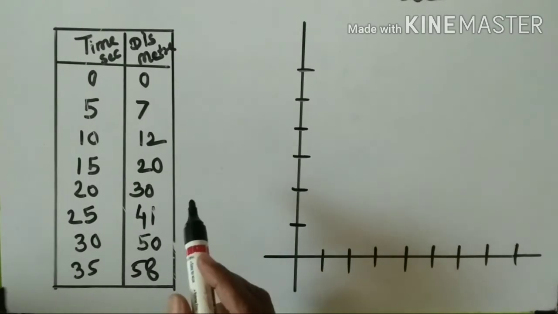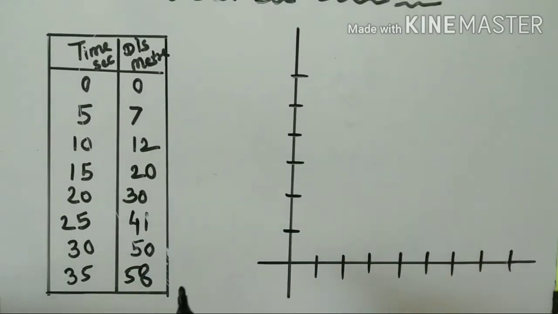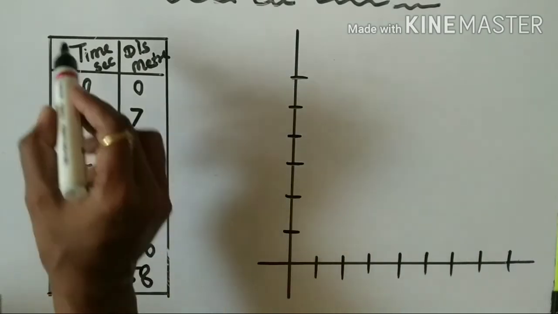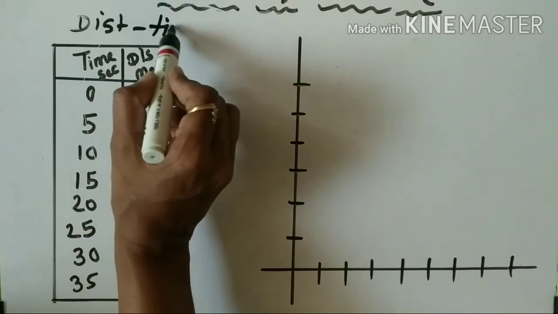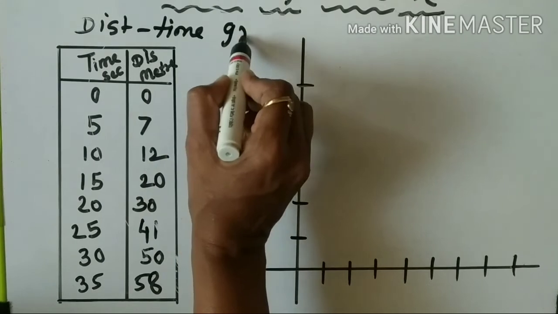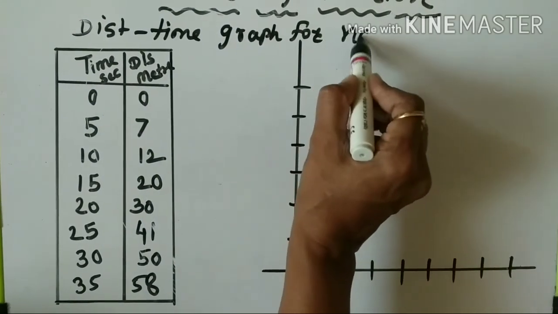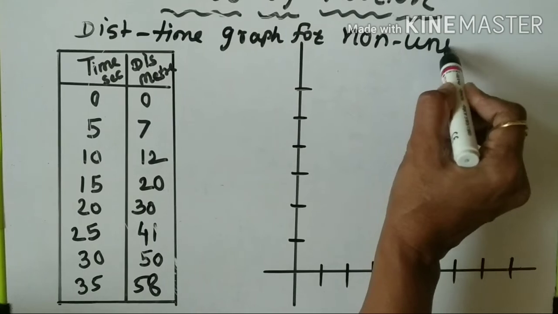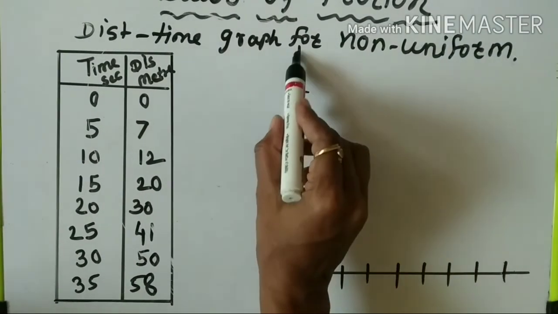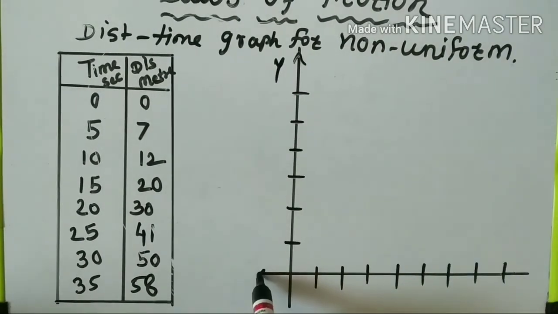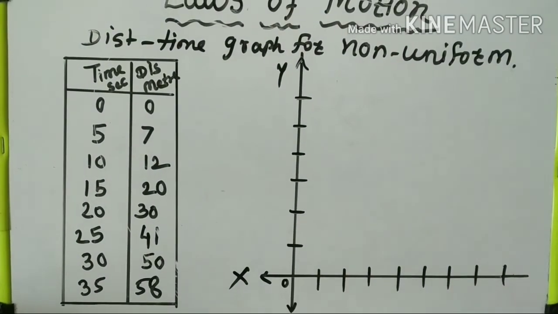In the last point we saw the distance time graph for uniform motion. Now in this point we see the distance time graph for non-uniform motion. All of you know, non-uniform means what? See here, suppose this one is the y-axis, this one is the x-axis, our origin.